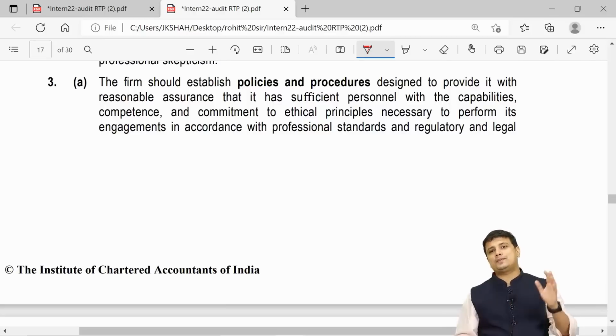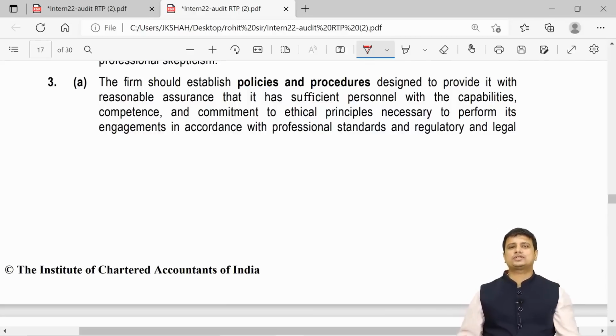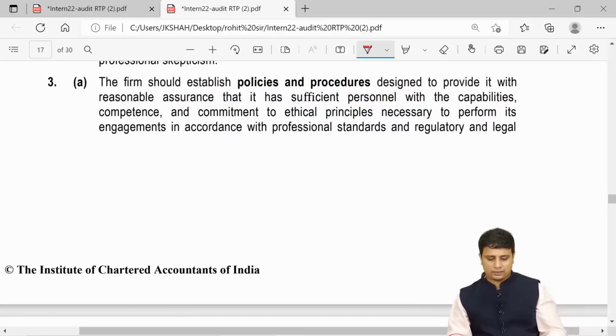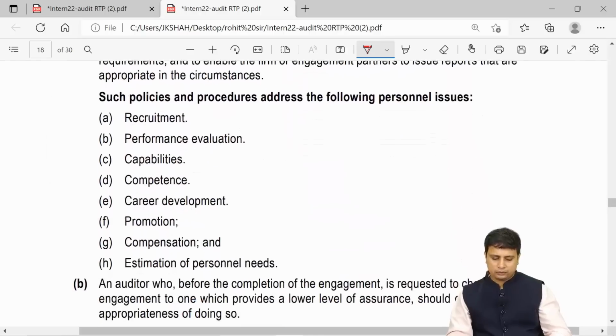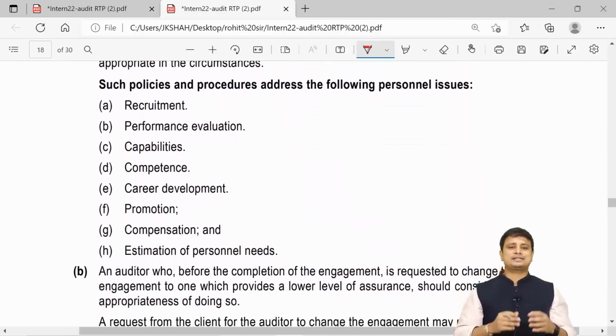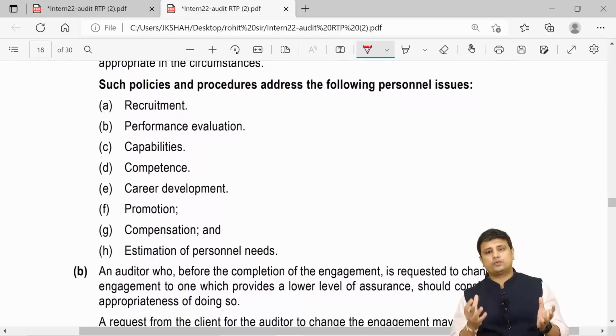So if you recollect our basic principles governing an audit, what were the basic principles? ICAI DROPS. What was the last point? S was skill and competence. So we have a team which has adequate skill and competence and capability to perform the audit procedures and also comply with the ethical principles. Now, what they are saying is such policies and procedures should address which issues.